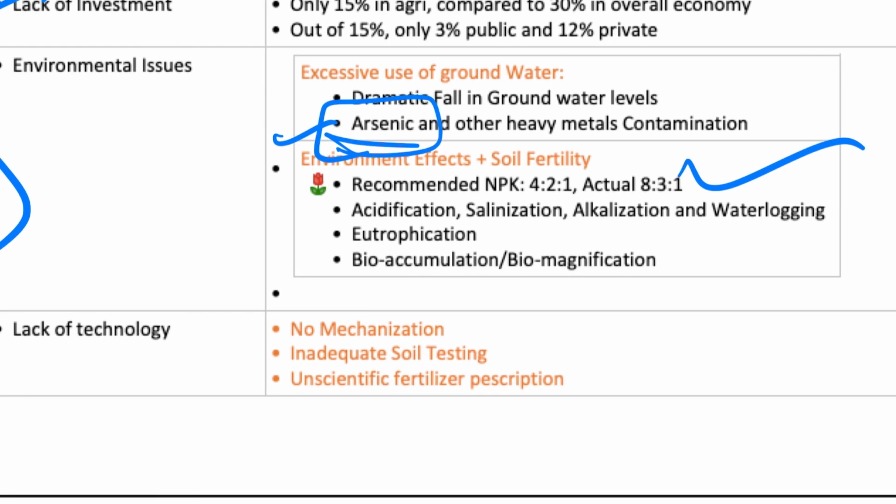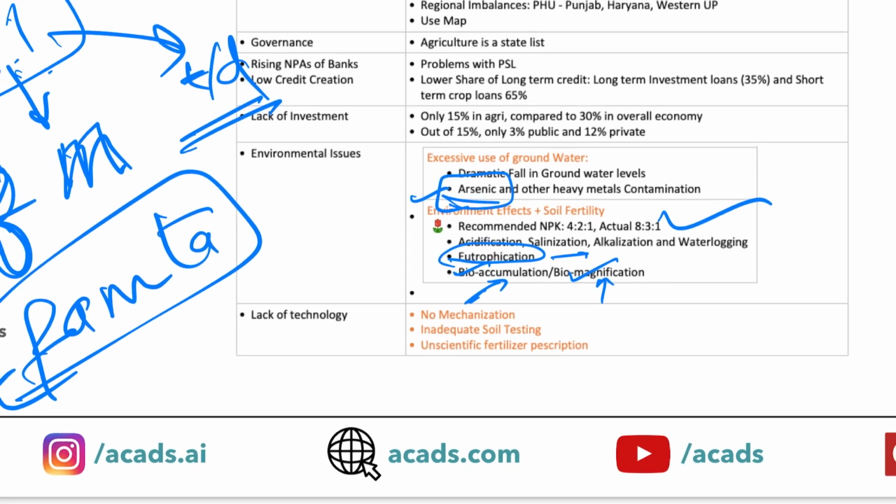Please also try to remember these keywords that I have mentioned here, otherwise your answer might look very generic. If you have to score extra marks, just use these keywords and underline them, and even if you then write something not so useful, you will still get very good marks. So what are these keywords? Acidification, salinization, alkalization, and waterlogging. And mention eutrophication also, that you have already studied in environment. And then bioaccumulation and biomagnification. When something is entering the food chain, it's bioaccumulation. When it's getting magnified across trophic levels, it is biomagnification.